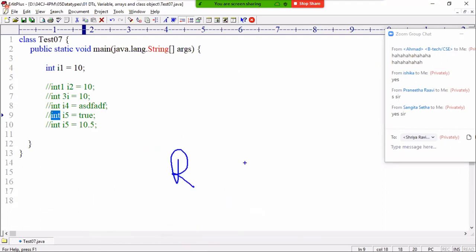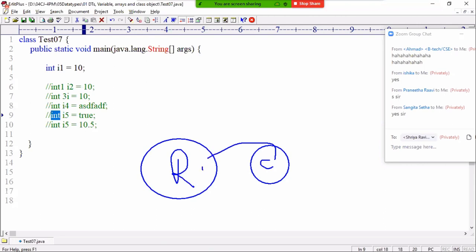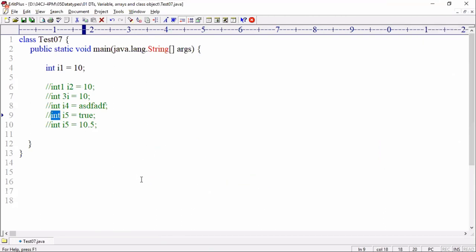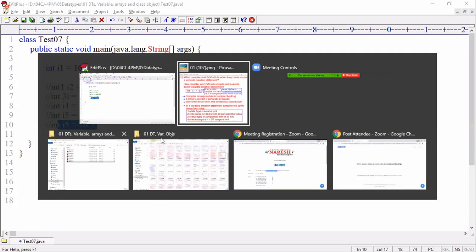But with boolean, we have a compatibility problem. Boolean cannot be stored here, and a number cannot be stored in boolean. So you need to think: do they come under the same group or a different group? Same group, compatible, but range problem. 10.5, compatible, but range problem. Okay, good question.